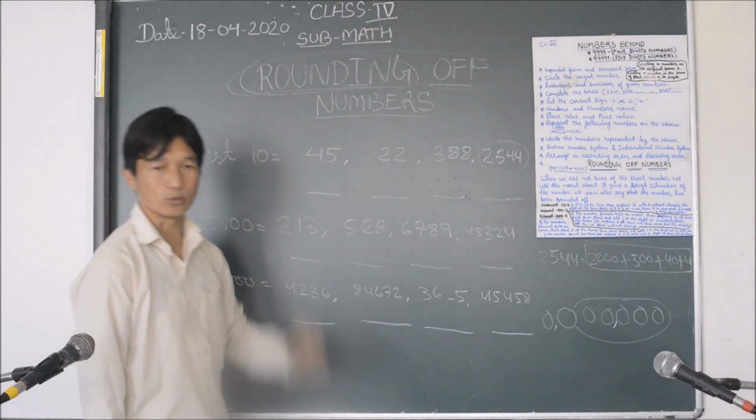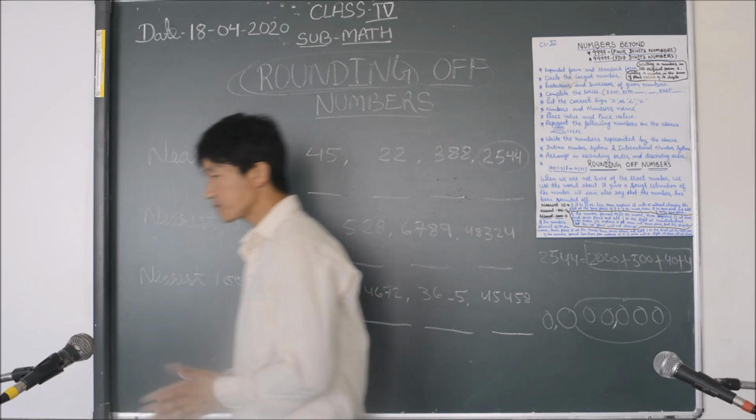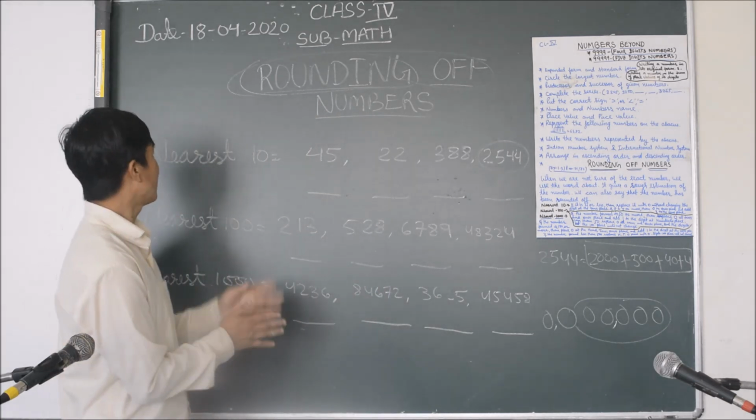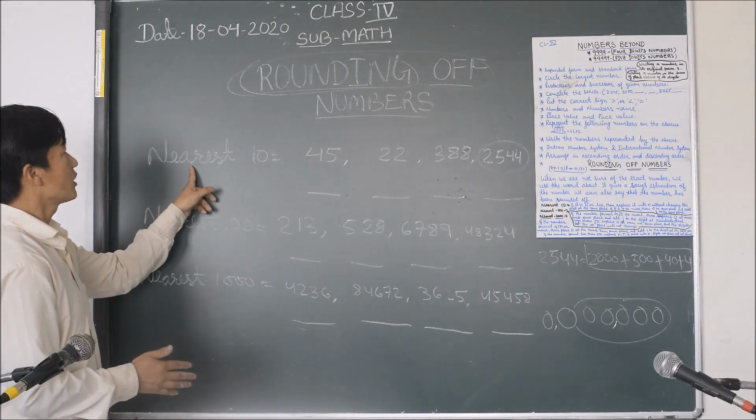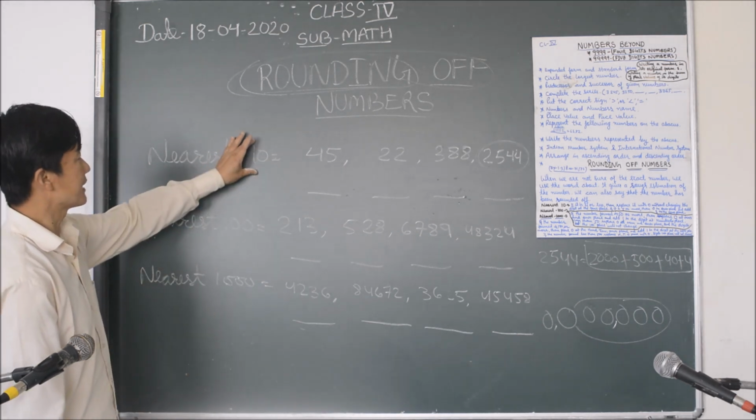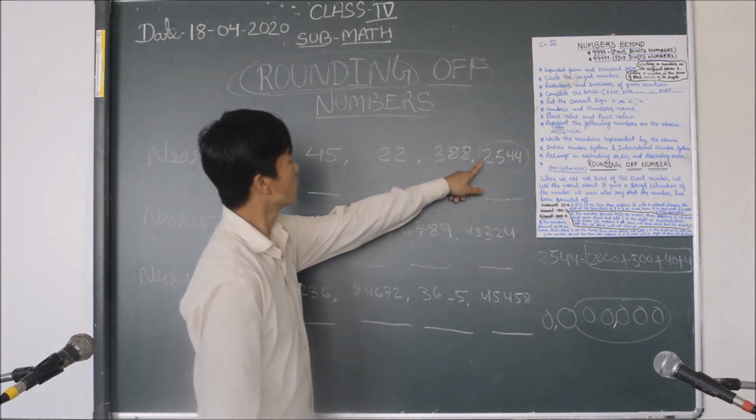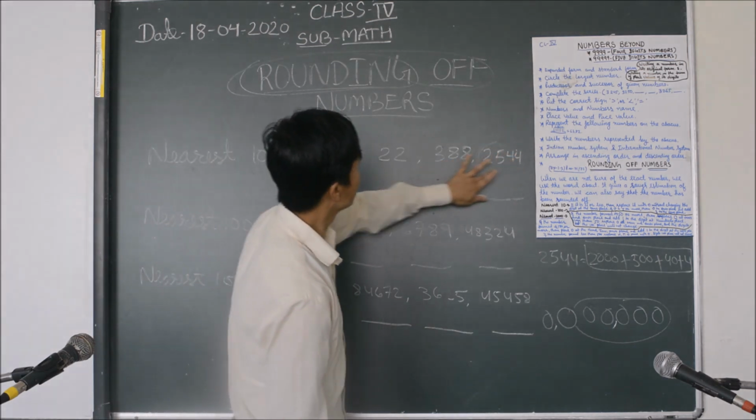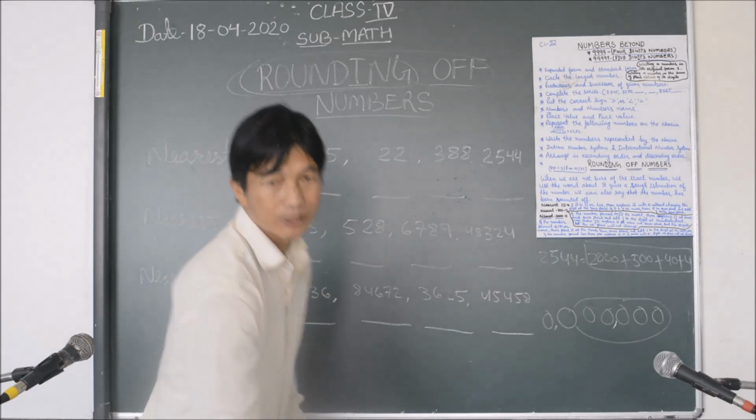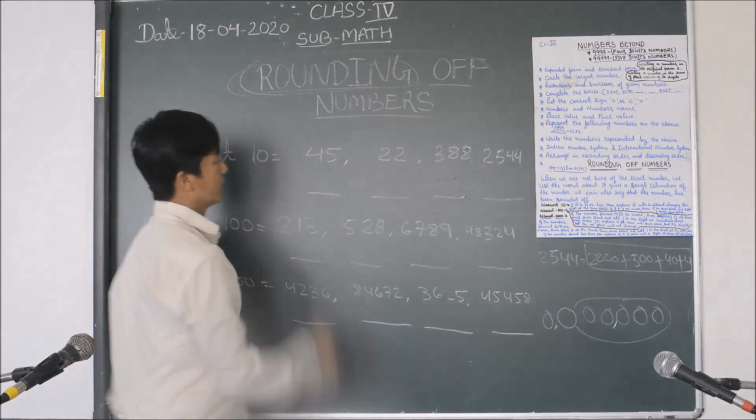So how to do rounding off? Let's see the numbers. Here I have written rounding off to the nearest 10. Here are 45, 22, 388, 2544. We have to round off all these numbers. Suppose 45.